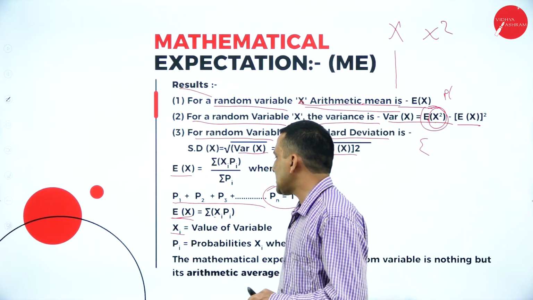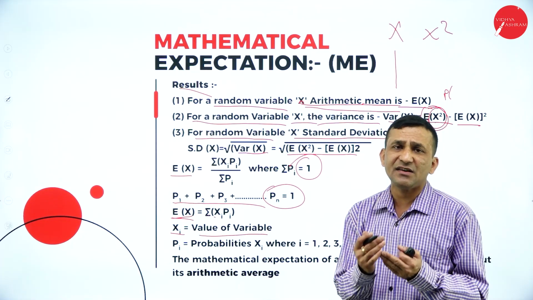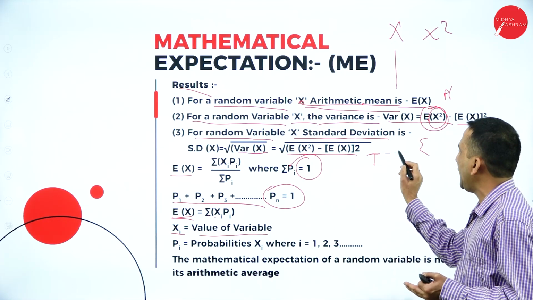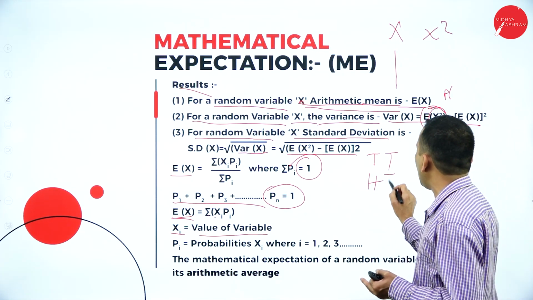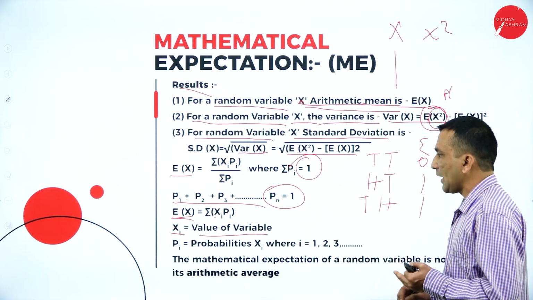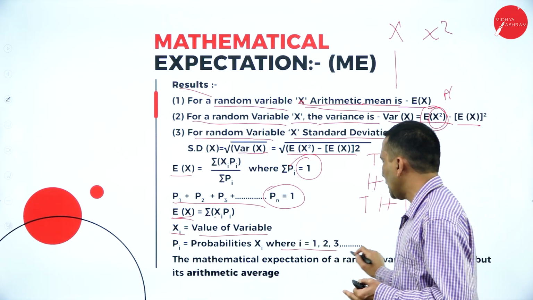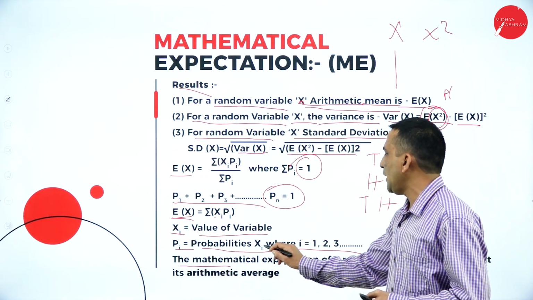Here xi is nothing but the value of the variable. In each and every experiment there is a value. For example, in this case, two tails means 0 is the value, and one head one tail means 1 we are writing. One tail one head means 1 we are writing. This is your variable value, where 1, 2, 3 go till the experiment's last result. Here pi is nothing but the probability of xi.